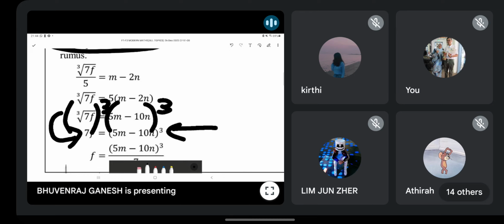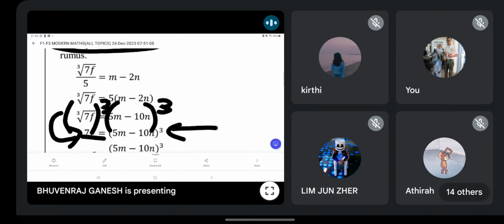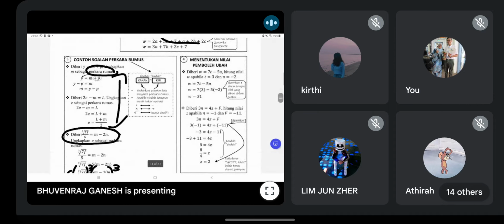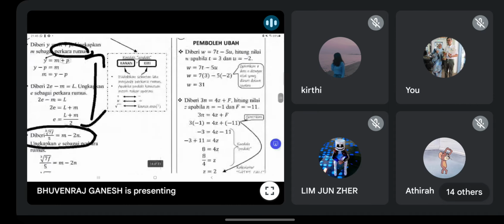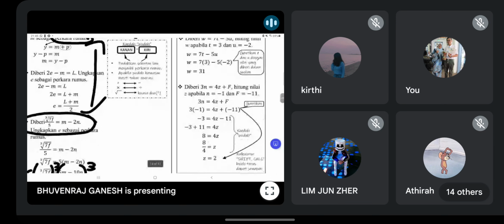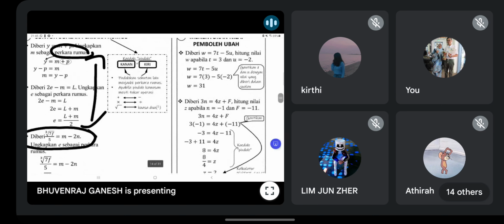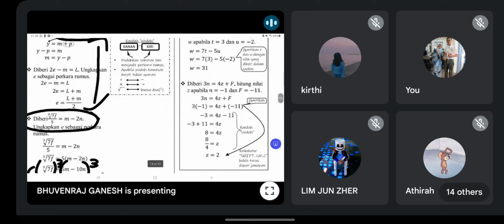Okay, power 3 and cube root cancel out. Cube root and power 3 no more. That's why you get 7f. Okay, then you solve as normal. Okay, then you will get the answer. So this is one of the hard questions. And then of course this one, I think I don't need to say. You just substitute only. Substitute all the values. Okay, this one should be no problem.